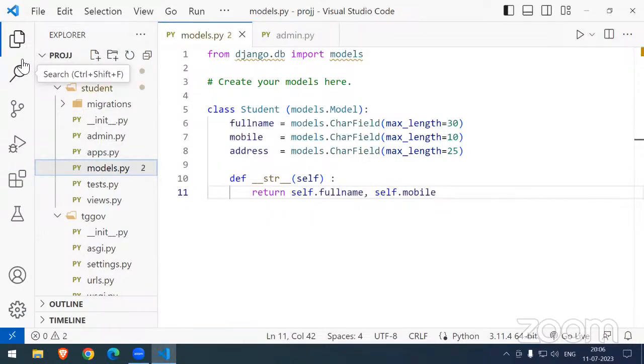That's it. Clear? Okay. So is it fine for today? Shall I close the session?